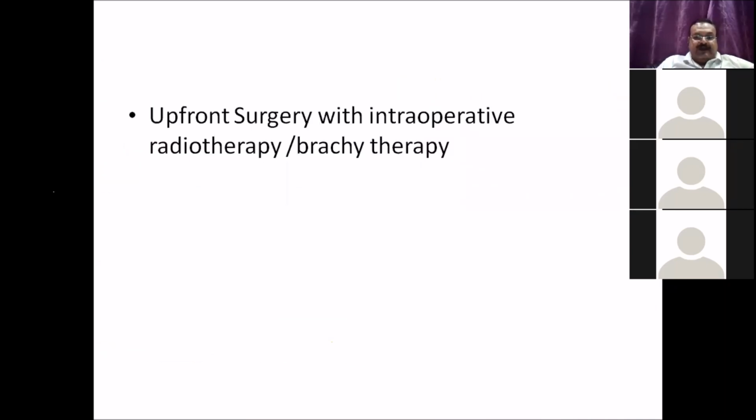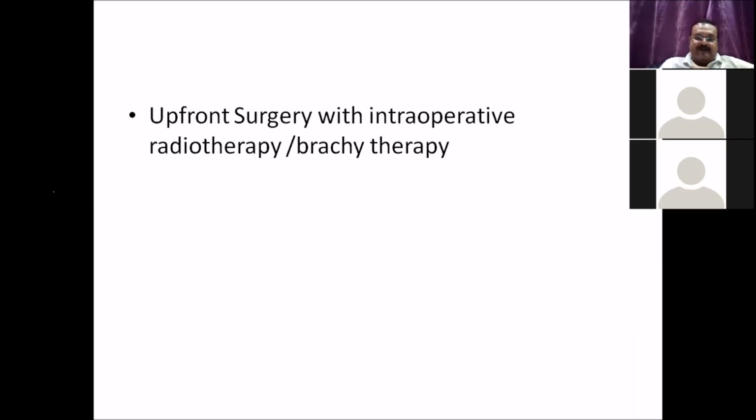So we decided that the upfront surgery is better. So anyone who can comment upon intraoperative RT or brachytherapy to combine with the upfront surgery? Sir, if there is a risk that it may lead to R1 or R2 resection, then in that case we can use intraoperative radiotherapy.